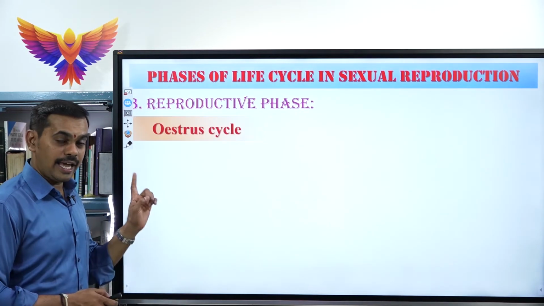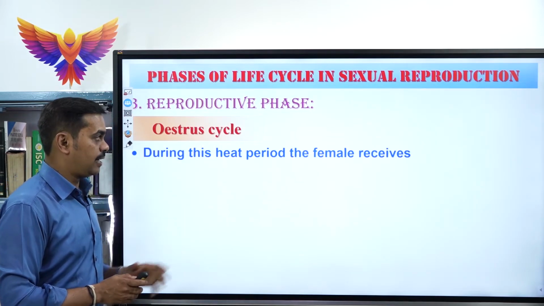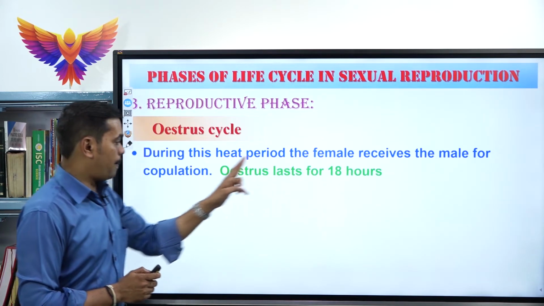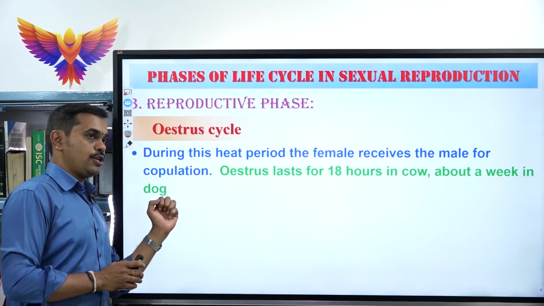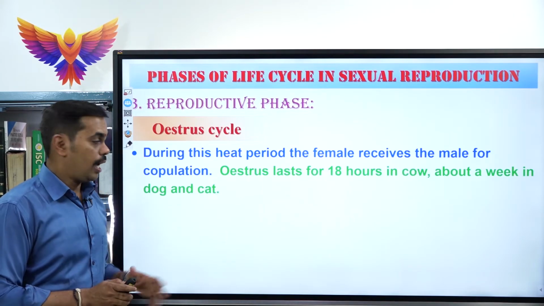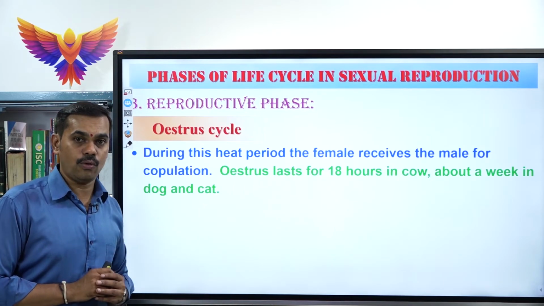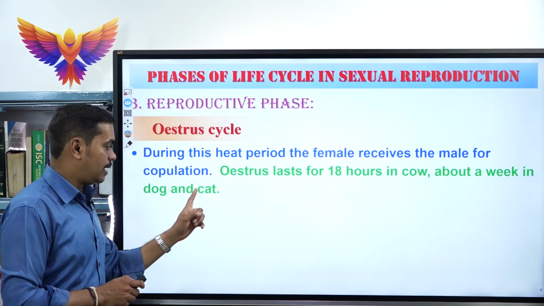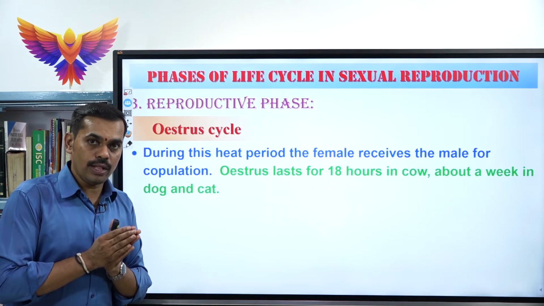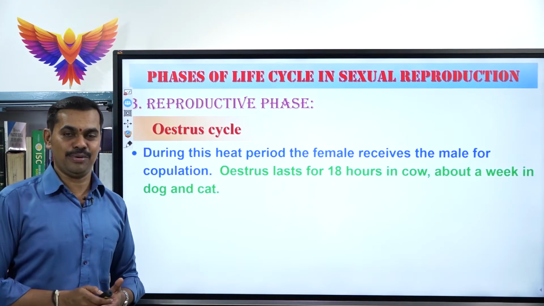Next, again under the estrus cycle: during this cycle the heat period develops, when the female receives the male for copulation. Copulation is nothing but sexual intercourse, mating or coitus. This estrus lasts for 18 hours in the case of a cow, but a week in cat and dog. So only in that period will the non-primates reproduce their young ones. That's why they have been called seasonal breeders.